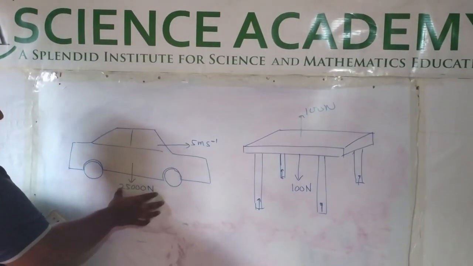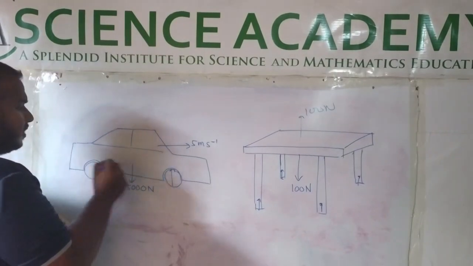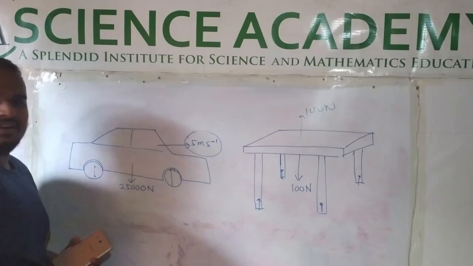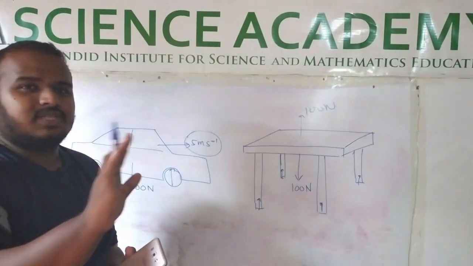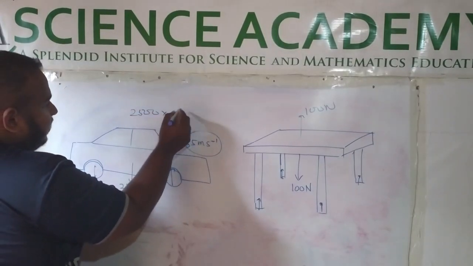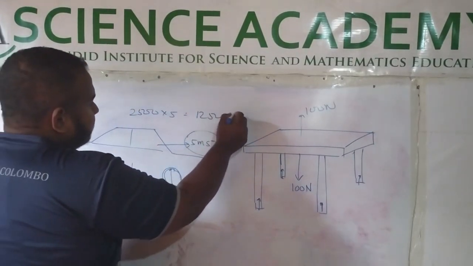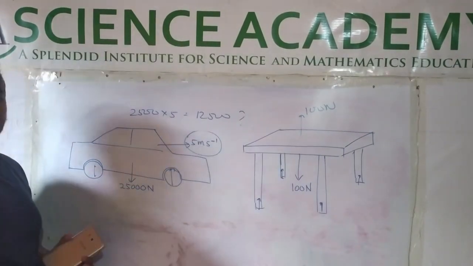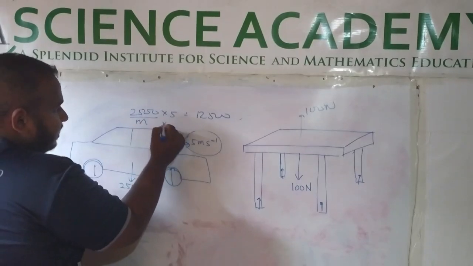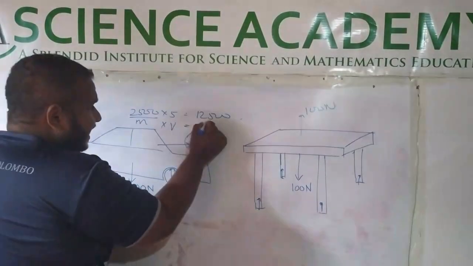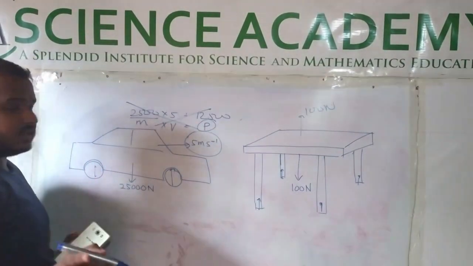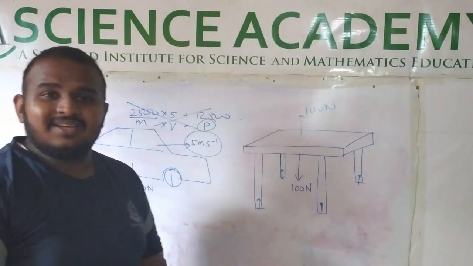Here the same thing is happening. The car has a weight, and the forces will be equal to each other. The object is moving at uniform velocity. I have narrated the uniform velocity 5 m s minus 1. I gave you a value, it's not the issue. Some people did something like this. I saw that 2,500 into 5, they did 12,500, and I don't know what the unit is. Actually what they have done is multiply the mass by the velocity. It means they have found the momentum. I didn't ask you to find the momentum.